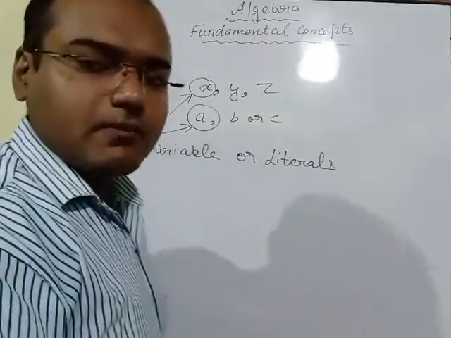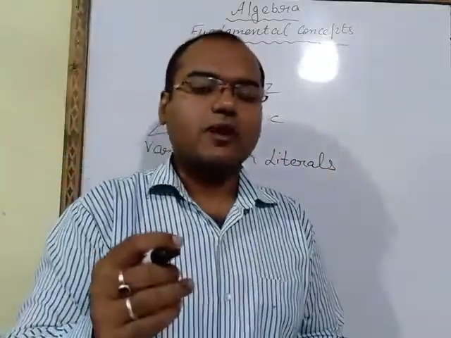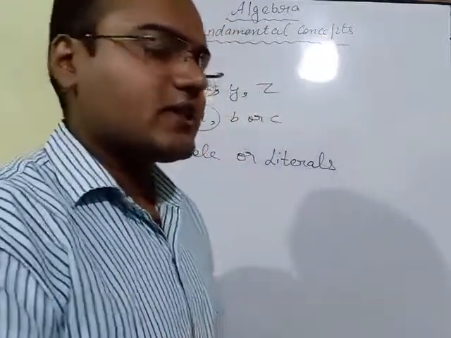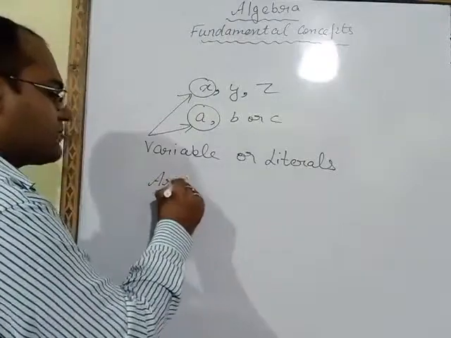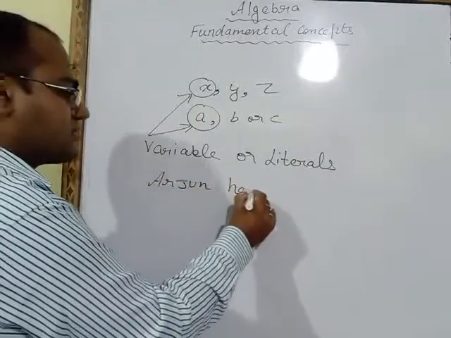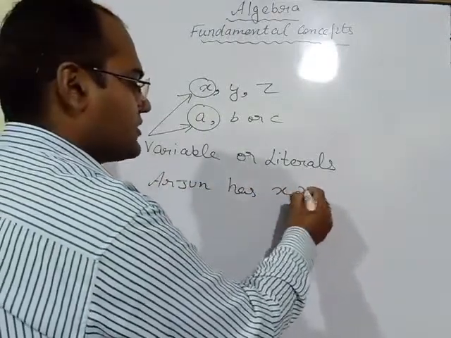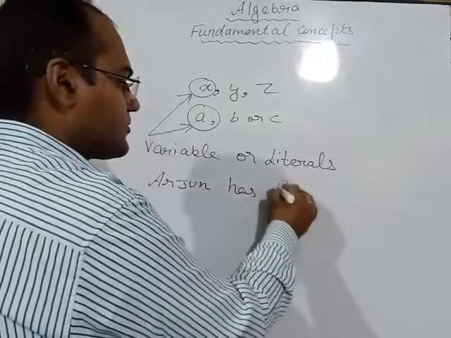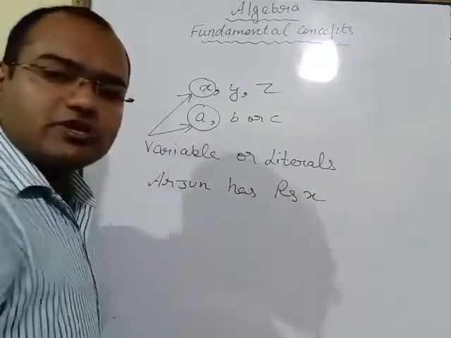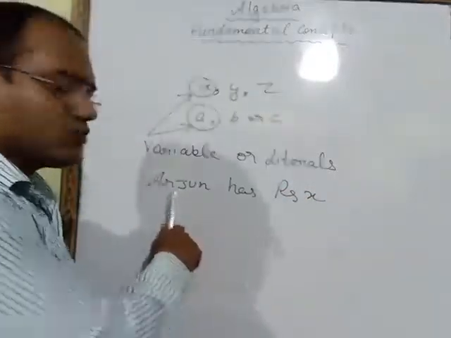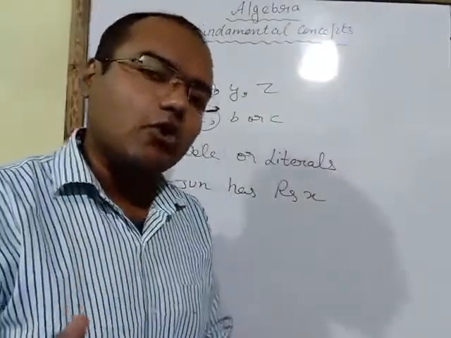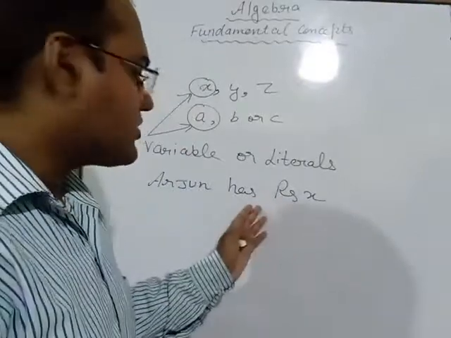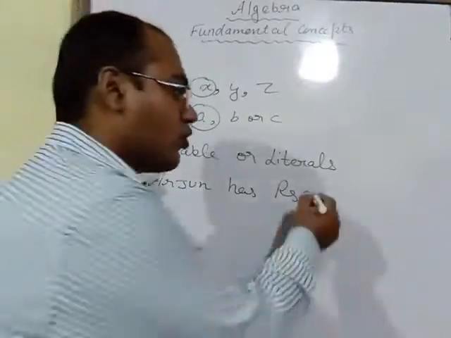Let's take one example. Suppose one person is there, Arjun. We will say that Arjun has x rupees. I mean to say that this person Arjun has a certain sum of money, but that money is unknown. We don't know how much money he has. This is the unknown term.